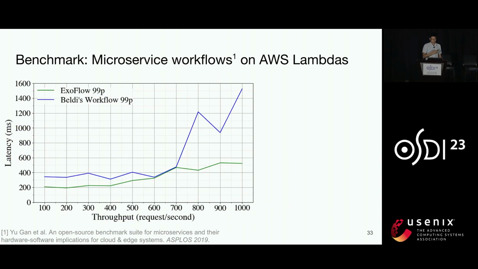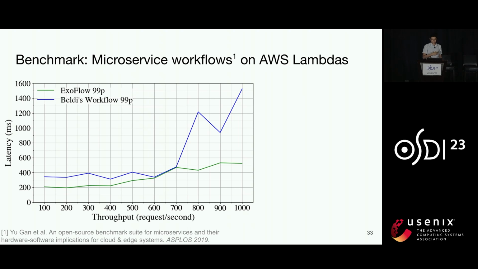The second experiment looks at a serverless microservice workload. This benchmark includes the trip reservation that we saw earlier and a mix of other queries. We compare against Beldi, a recent serverless workflow system. Here, we see that without failures, we can achieve up to about 50% lower P99 latency than Beldi.